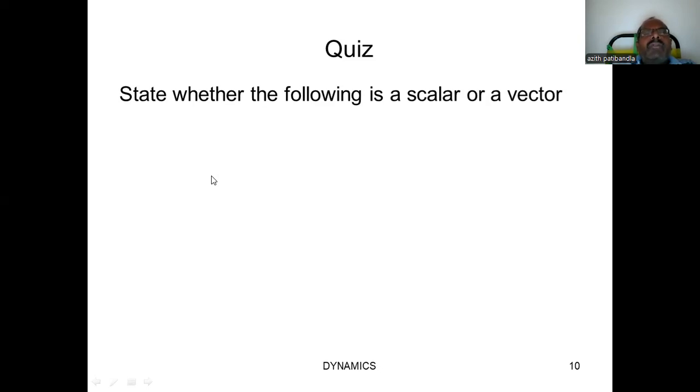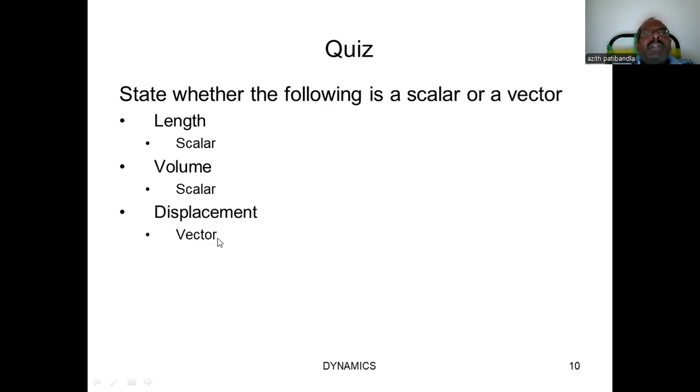A small quiz. Already we went through these topics. What are the examples for a scalar or a vector? Length is an example for a scalar, and volume is an example for a scalar. Displacement is an example for a vector, velocity is also an example for a vector, and acceleration is also an example for a vector.